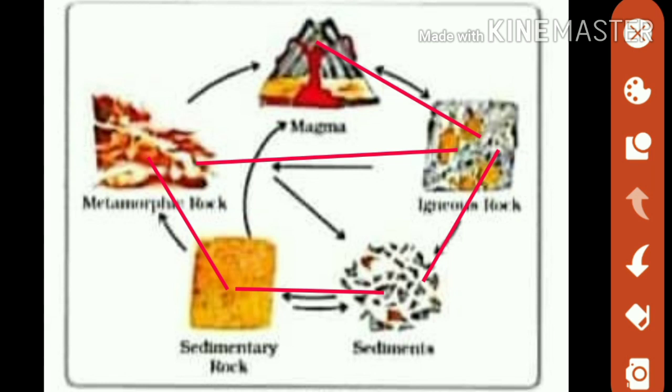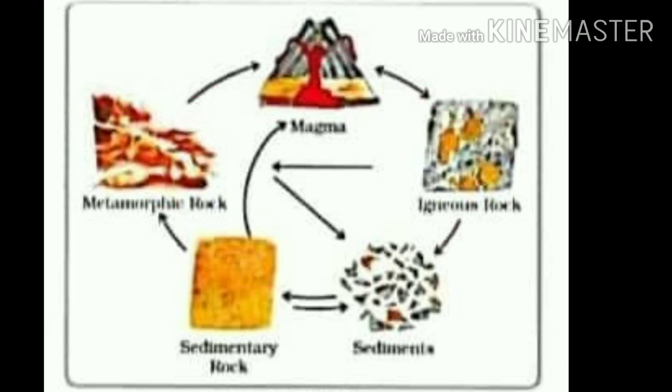And again, further, when these metamorphic rocks still undergo great heat and pressure, they form the hot molten magma or the lava. And again, when this lava cools on the surface of the earth, it again forms igneous rocks. So this is how the rock cycle works.